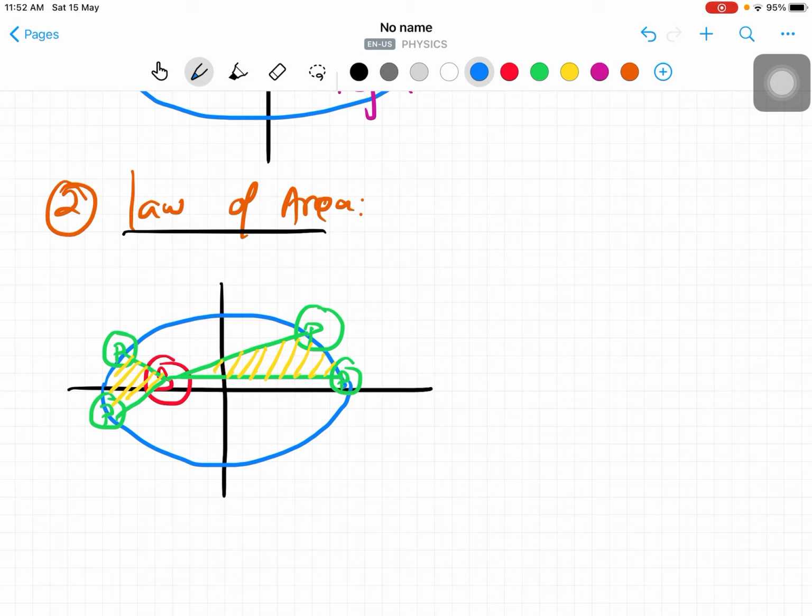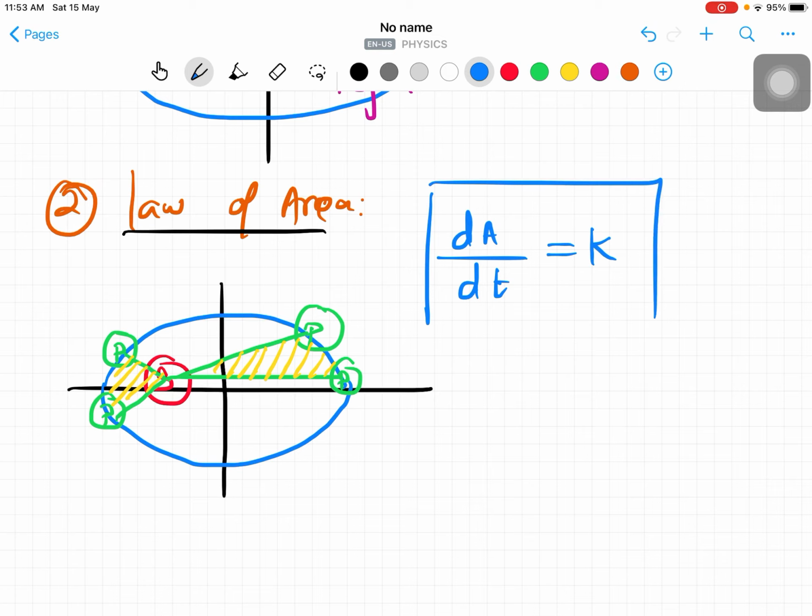In case it is very far from the sun, at the aphelion point, it travels slowly. So the logic is the same: equal area in equal interval of time. That means the rate of change of area should be constant.